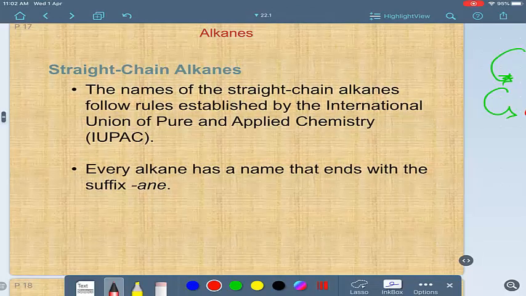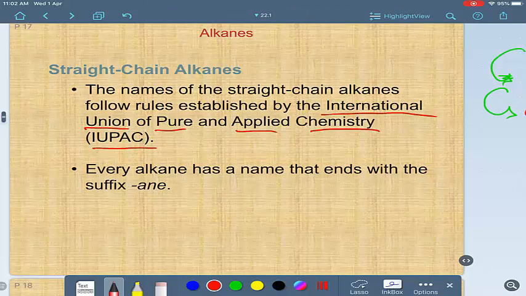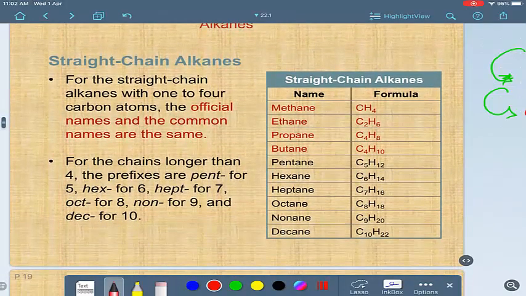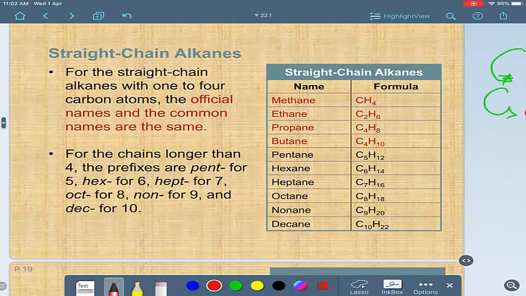IUPAC is the International Union of Pure and Applied Chemistry. In the case of alkanes, they name them by ending with the suffix "ane." Any compound in the alkane series must end with "ane." Look at these examples and you'll see.